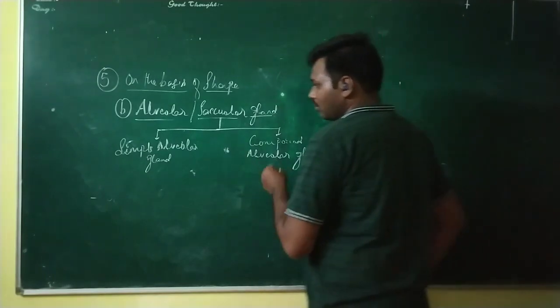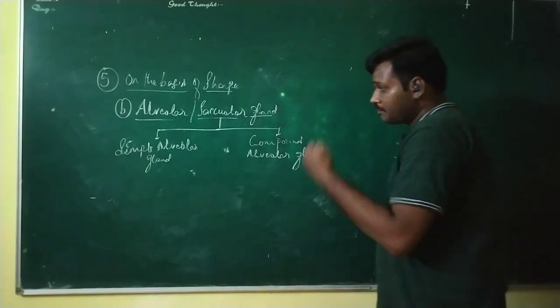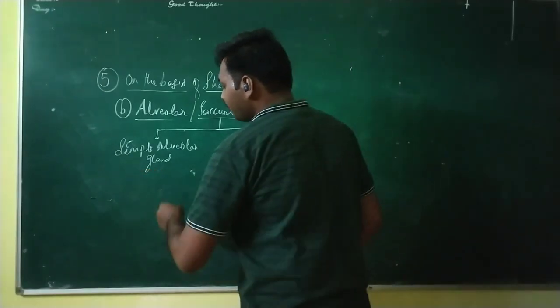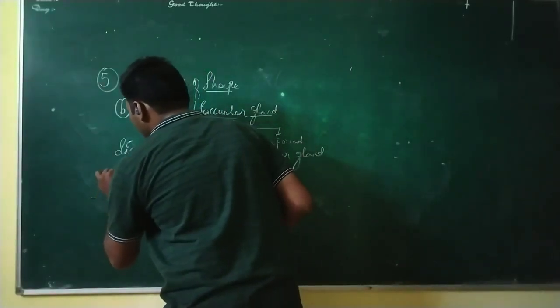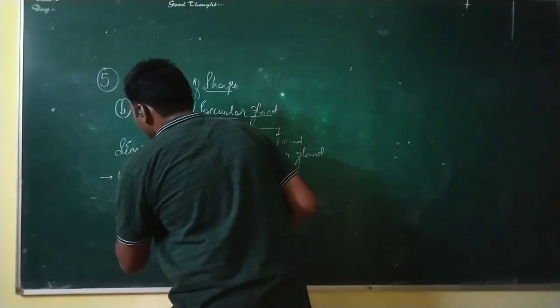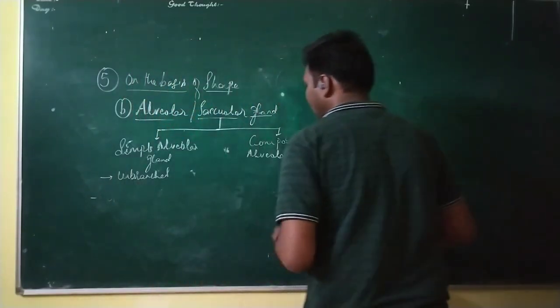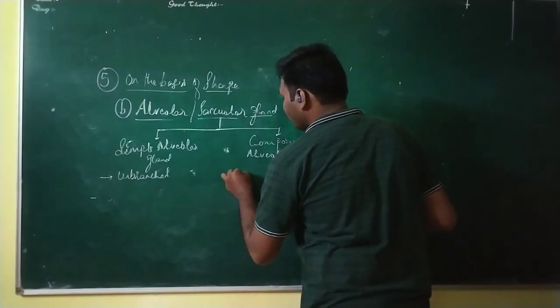See, when we talk of simple and compound, again what does it come to? It comes to unbranched and branched. So simple will be unbranched, and compound will be branched.